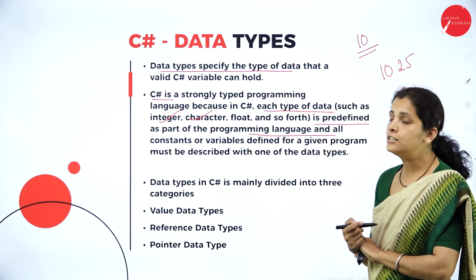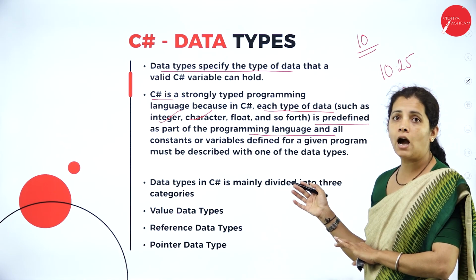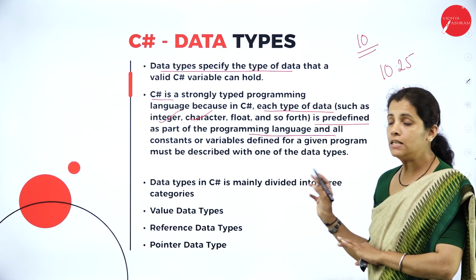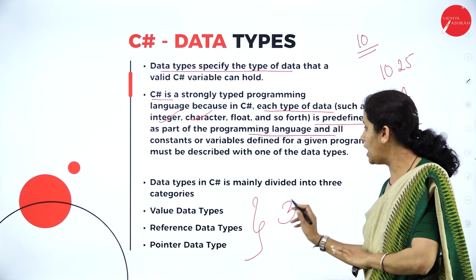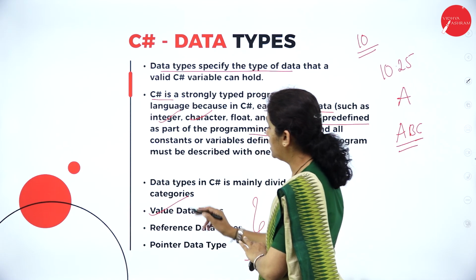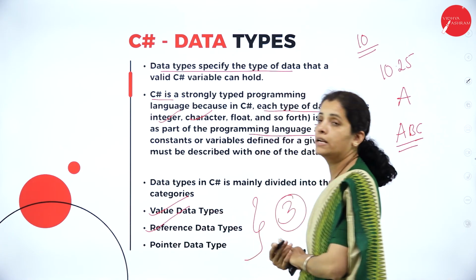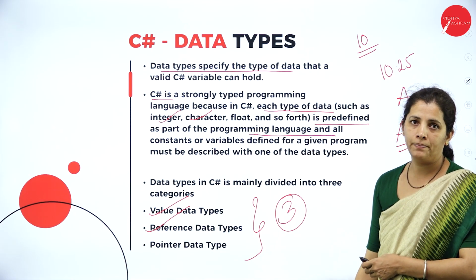And if I consider the C# programming language, the data types are broadly categorized into how many types? 3 types. Which are the 3 types? Value data type, reference data type, and pointer data type.